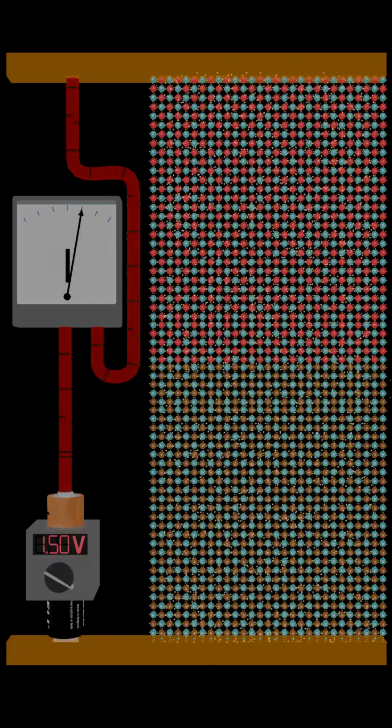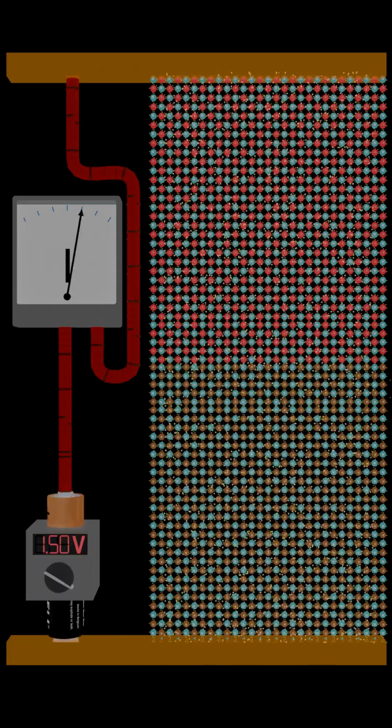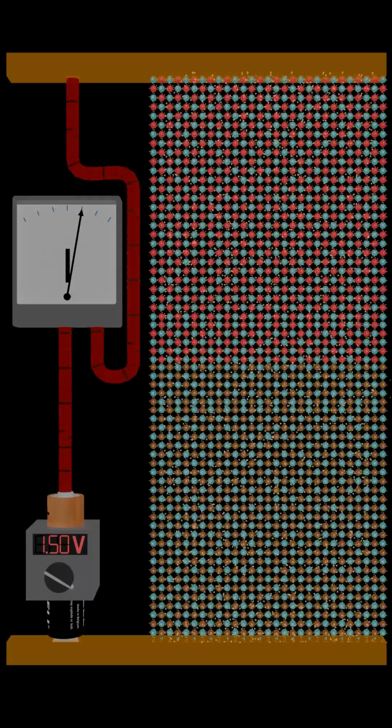So electrons only flow in one direction. All hail the p-n junction. So there.